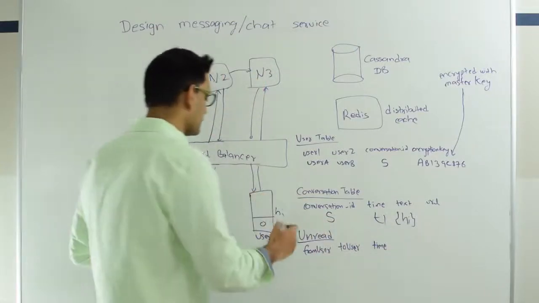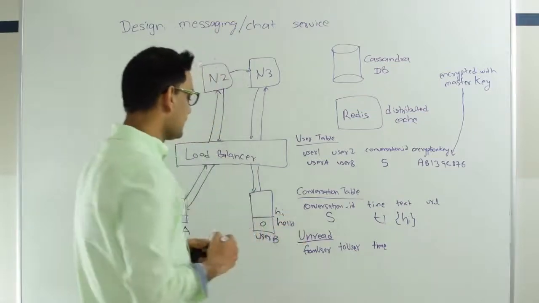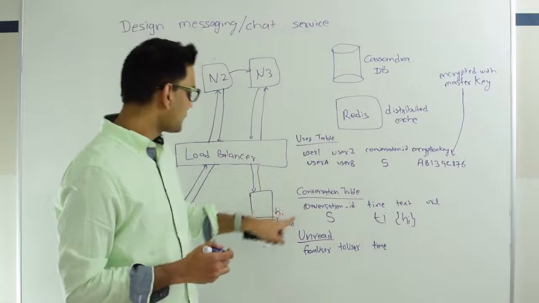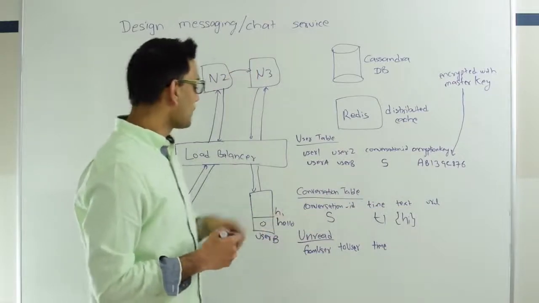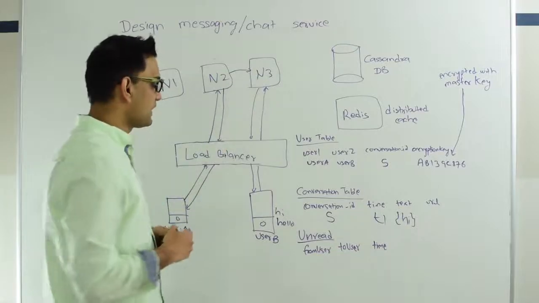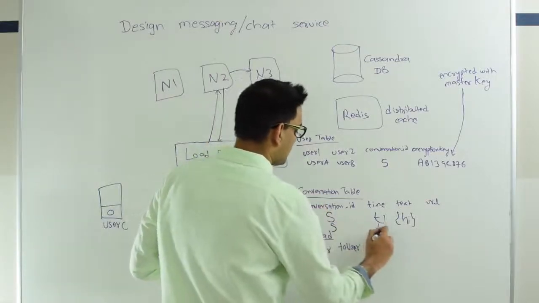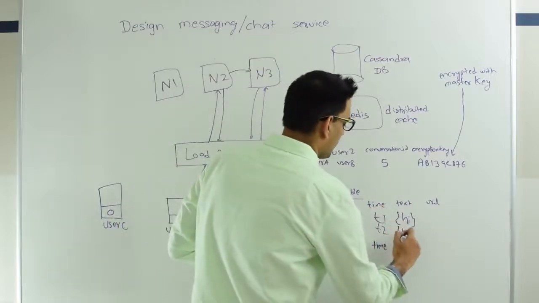And if user B wants to send a response to that, say hello, then again the reverse of this is going to happen. He already has this information, so he encrypts hello with this encryption key, and sends it out to N3 with the conversation ID and the fact that it's going to user A. N3 will first persist that information in the conversation table, so 5, and say T2. Again T1 and T2 will be unique, and then hello.